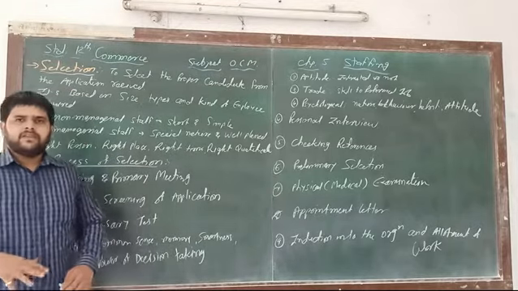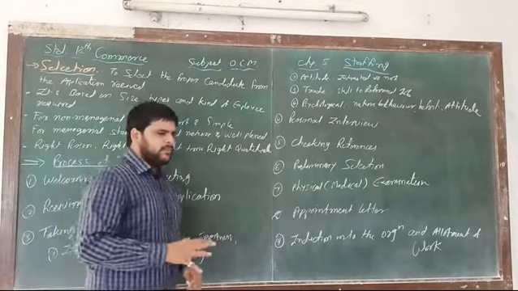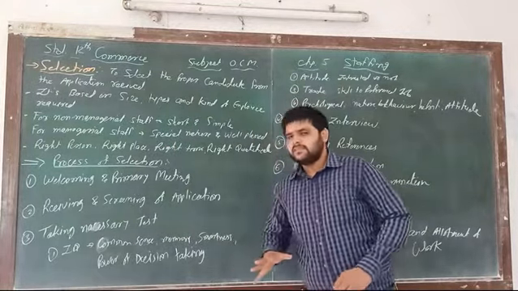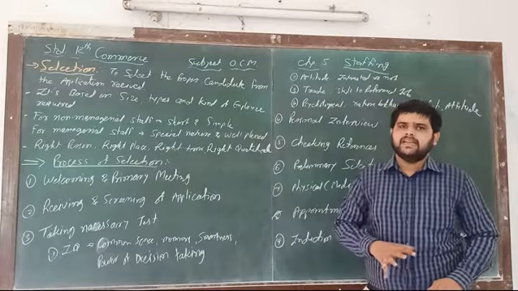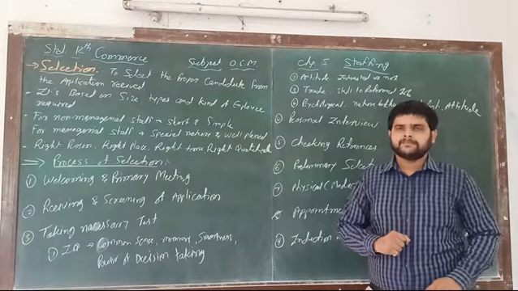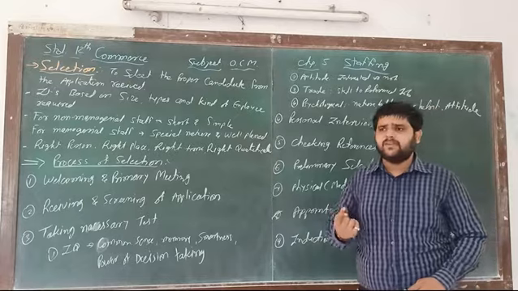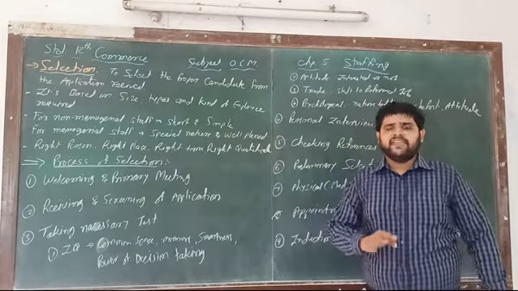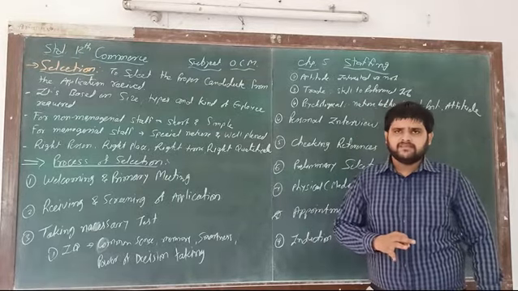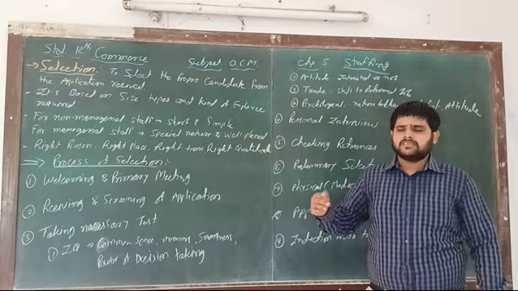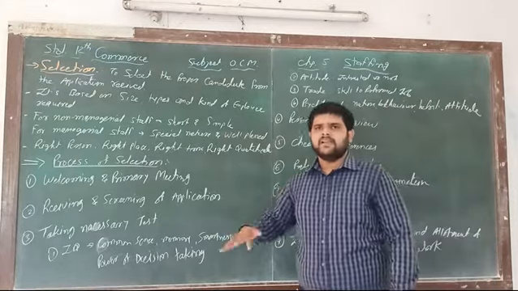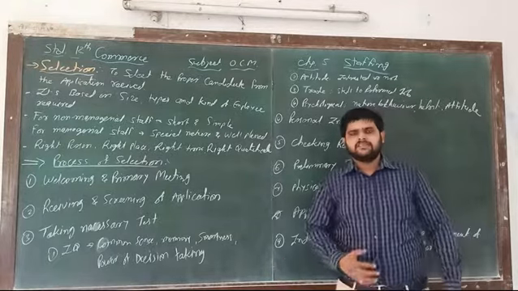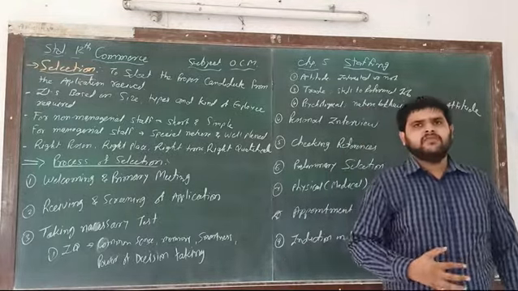One by one, we discuss first what we mean by selection, and second, we learn about the various steps, meaning the process of selection. As we discussed earlier, every time we write a process, we compulsorily have to write it in chronological order, because it's a process. First step becomes first, second becomes second. Same way here, nine points are included in the process of selection.